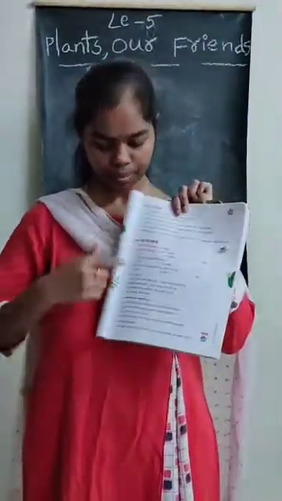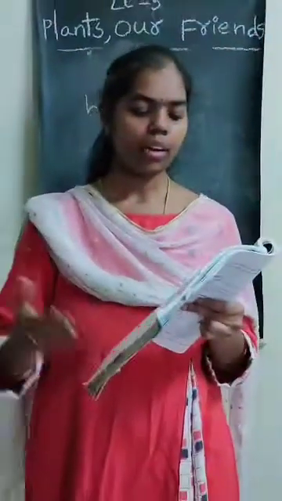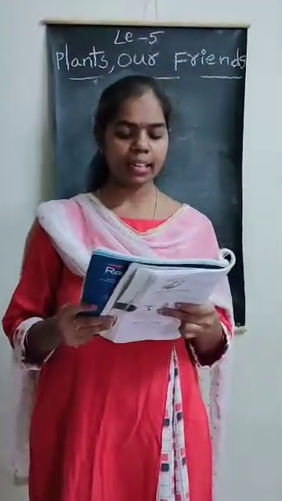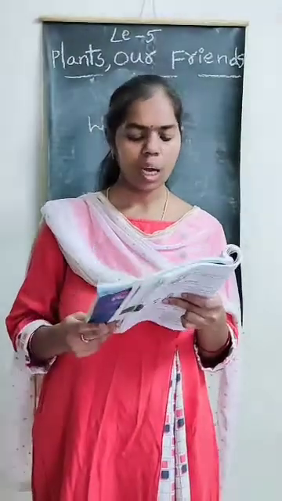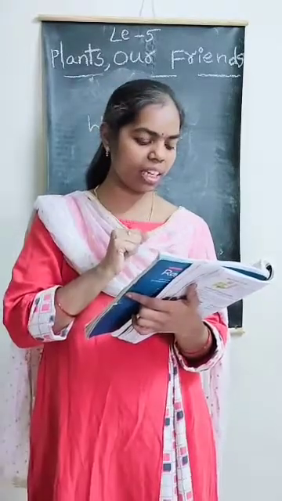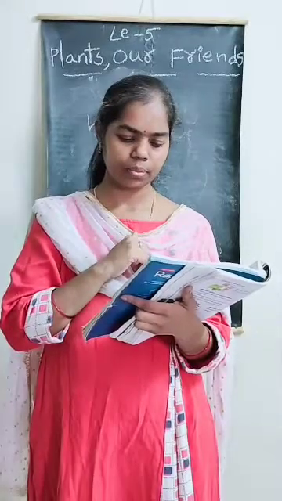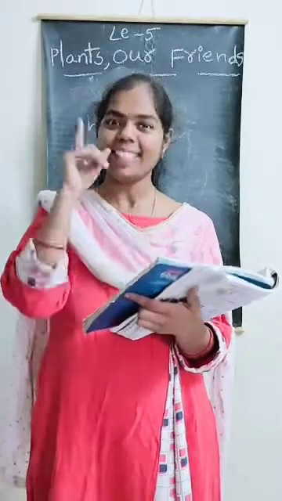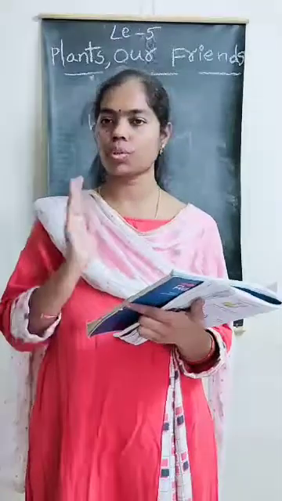This page. Here we have some work to do. Now, let us discuss a bit. Tick the correct answers. They need support to grow straight. Option A, trees. Option B, climbers. Option C, shrubs. What is the correct one, ma? Trees need support to grow straight? No. Climbers. Yes, correct. Option B is the correct one. Climbers only need support to grow straight.